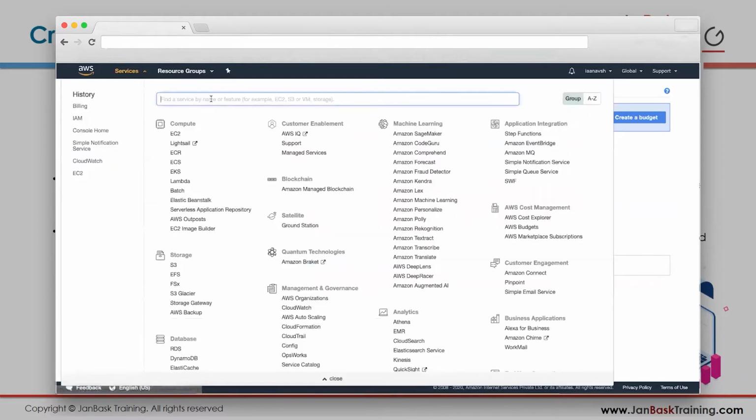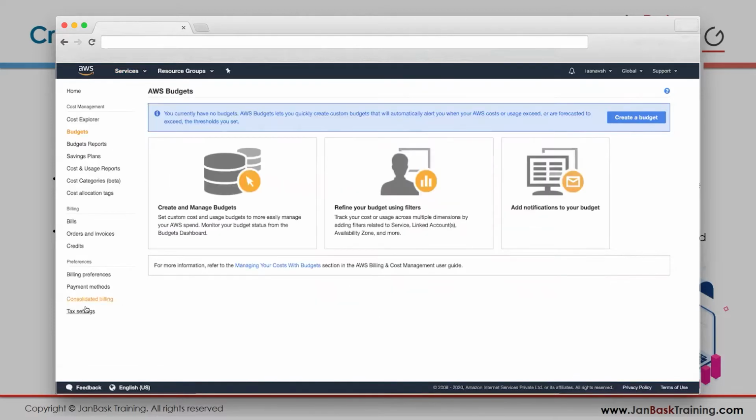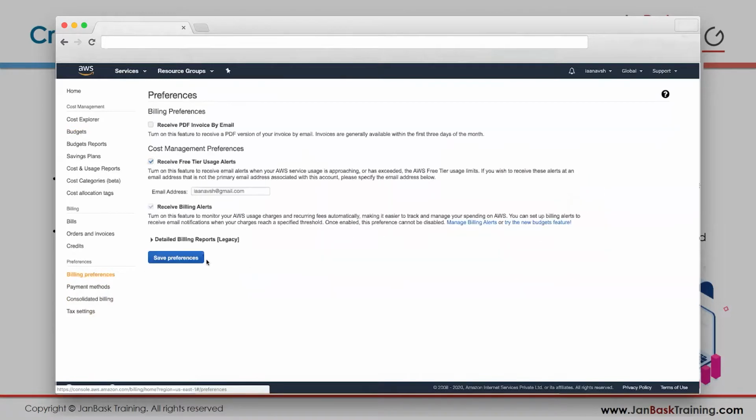Go to services. Okay, let's first see here. You see this billing preferences, click here. First step is checking this, receive free usage tier alerts. Turn on this feature to receive emails when AWS usage is approaching or has exceeded the free usage tier. So as soon as you create something and it starts reaching the end of your trial, you will get an email. And as soon as you exceed that, you will keep getting an email every hour.